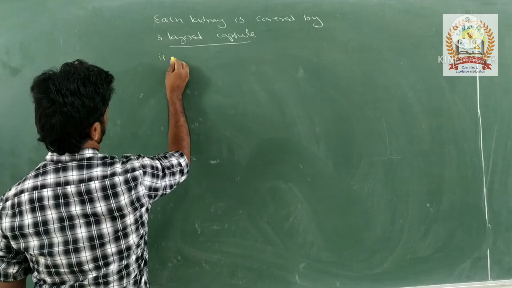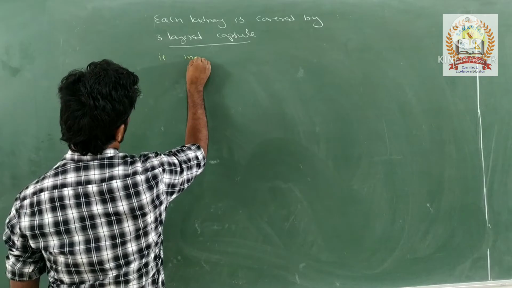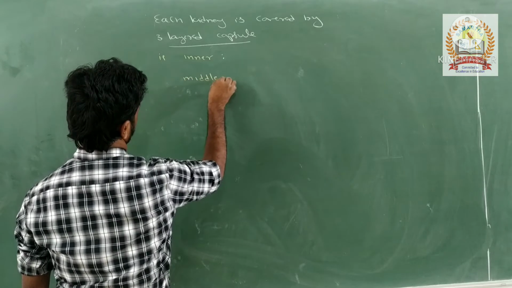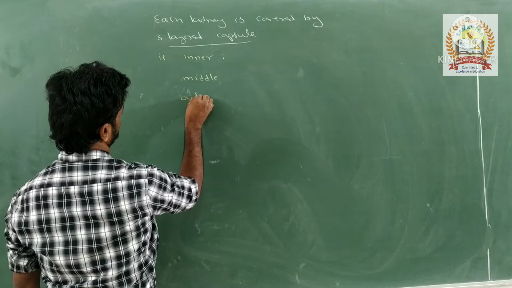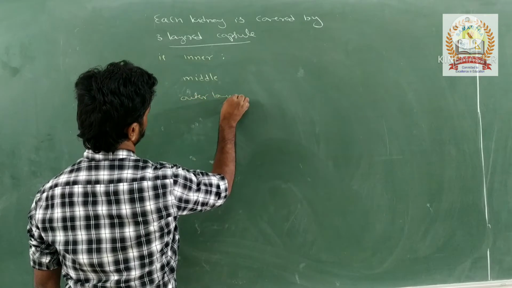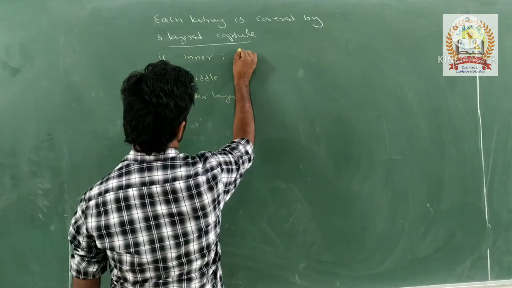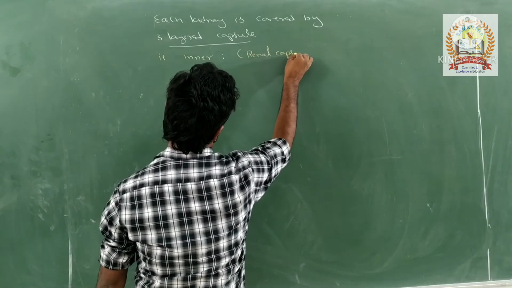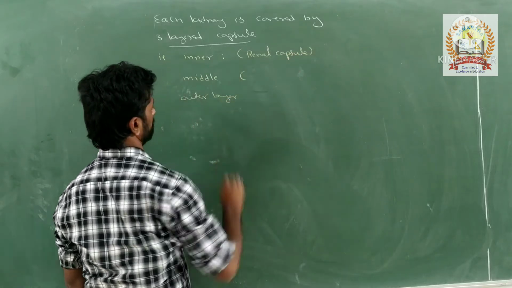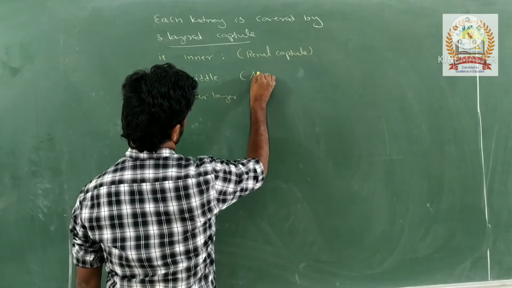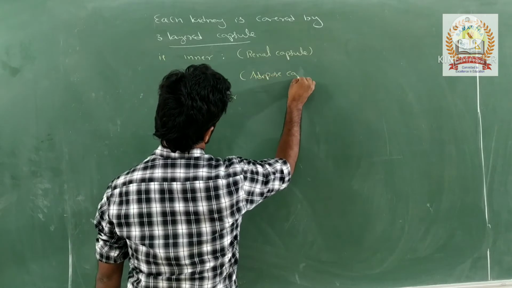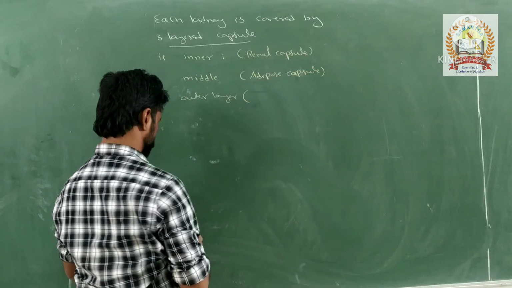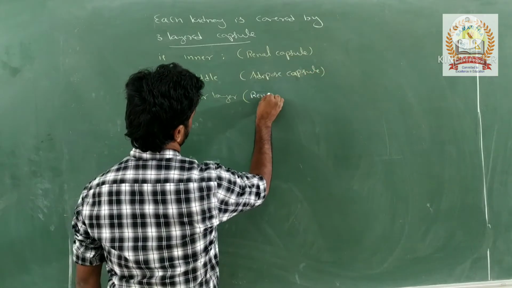The inner layer, the middle layer, and the outer layer. The inner one is called the renal capsule, the middle one is called the adipose capsule, and the outer one is called the renal fascia.